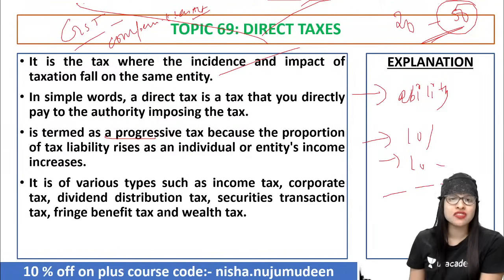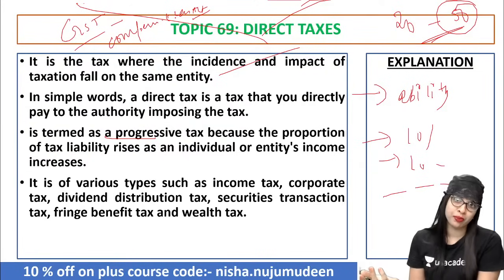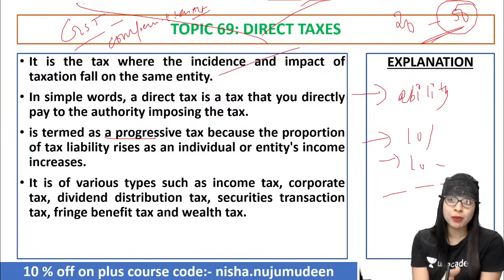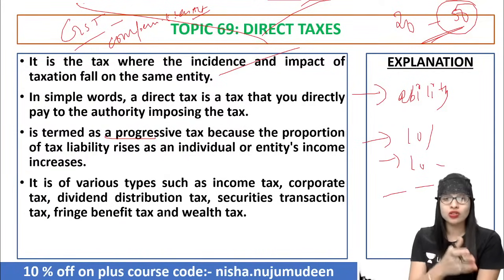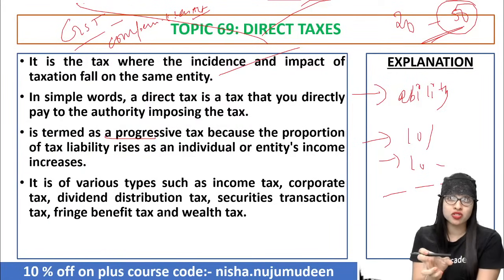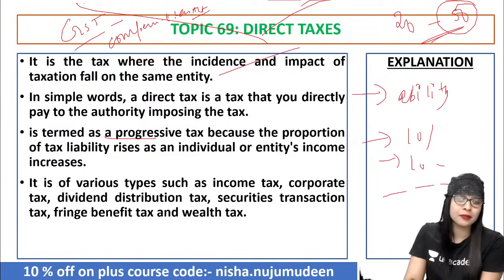And regarding the progressive tax as well, the kind of taxation that we follow in our country, India, I mean the direct tax. And that's a good thing because based on your ability or income to pay, you have to pay. Which means the rich will pay more and the poor will pay less. So the gap between the rich and poor can be reduced rather than widening it up. Clear?